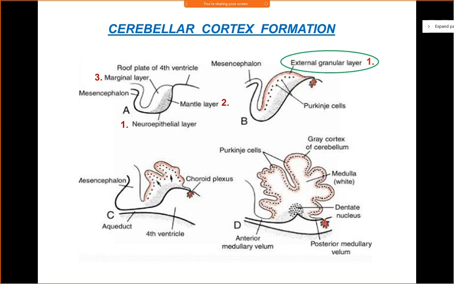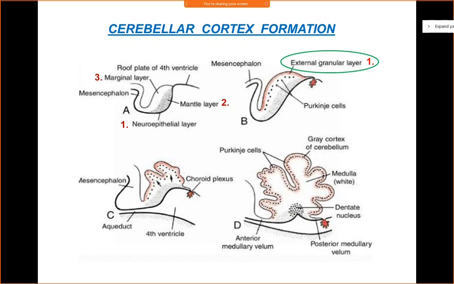Now the cells in the marginal layer will differentiate and produce basket cells and stellate cells. These basket cells and stellate cells will migrate to the surface of the cerebellum, where they will settle down to form the outer molecular layer, right? So finally, you have the three layers of the cerebellar cortex: the outer molecular layer, the middle Purkinje layer, and the internal granular layer.